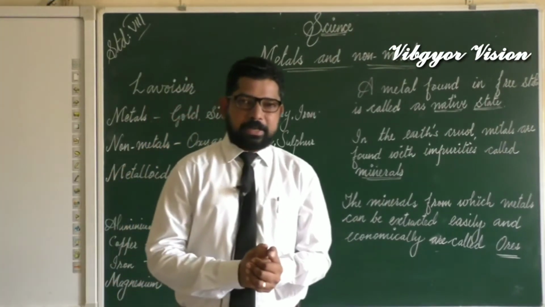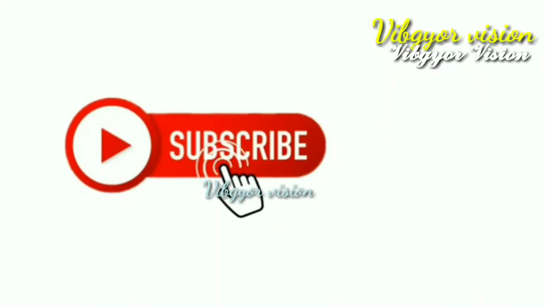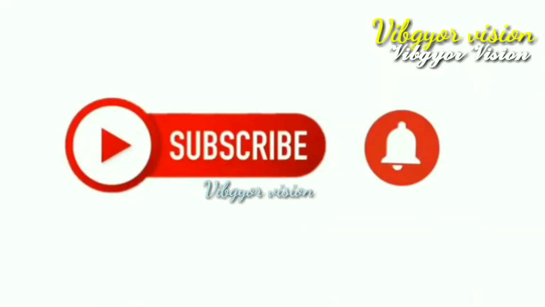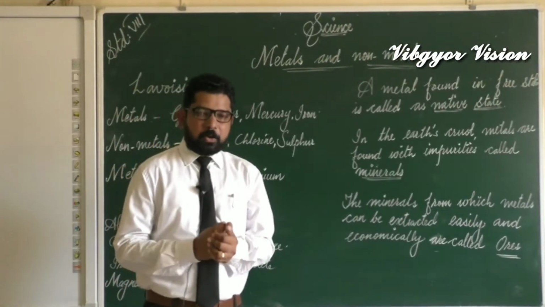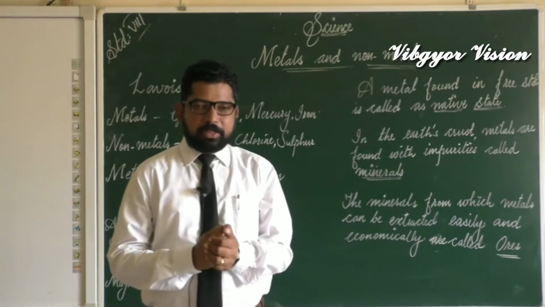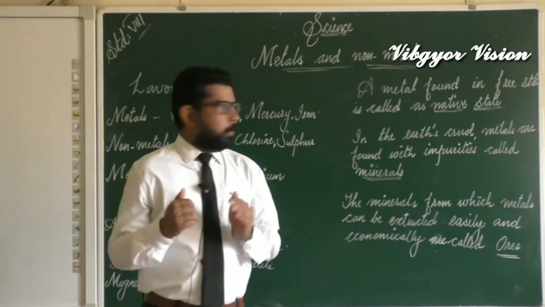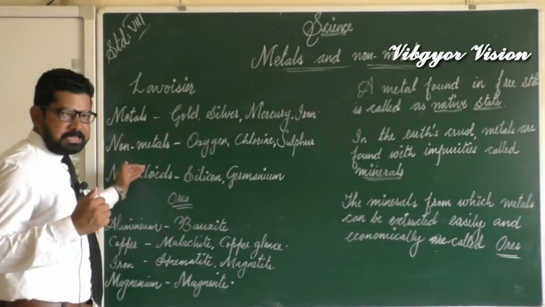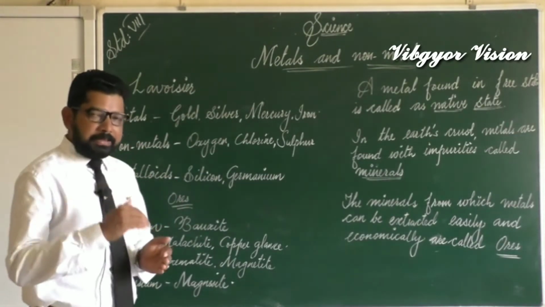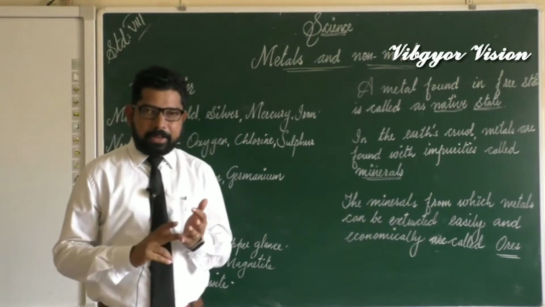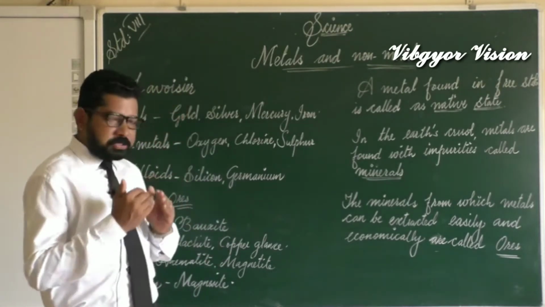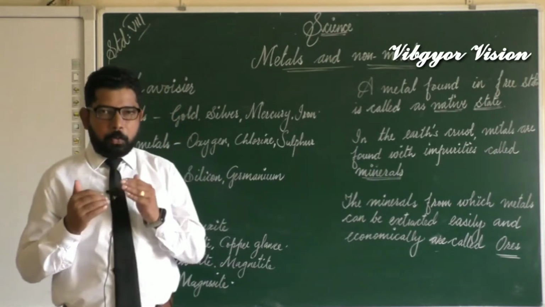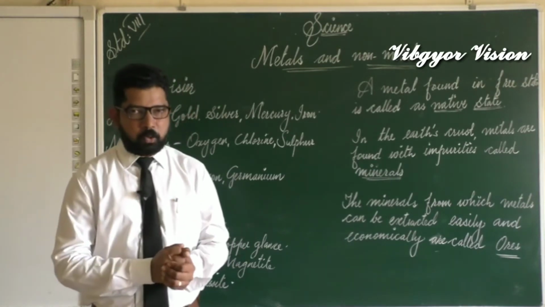So now let us go to our lesson, metals and non-metals. Lavoisier, who is known as the father of chemistry, classified the elements into metals, non-metals and metalloids. In the previous year we have studied elements, compounds and mixtures. So the scientist Lavoisier classified the elements into metals, non-metals and metalloids.